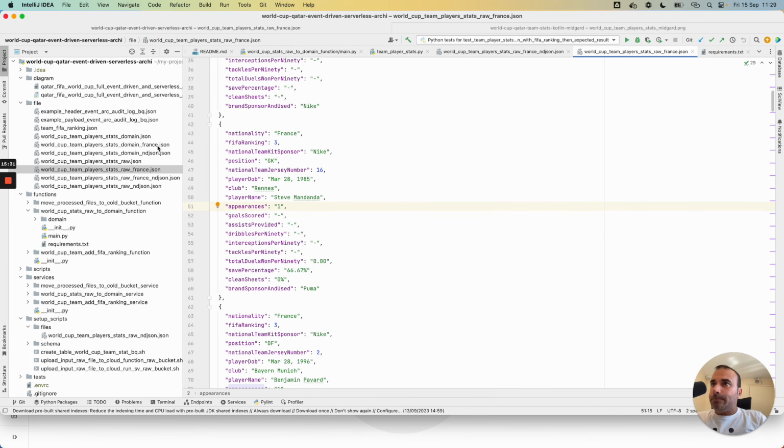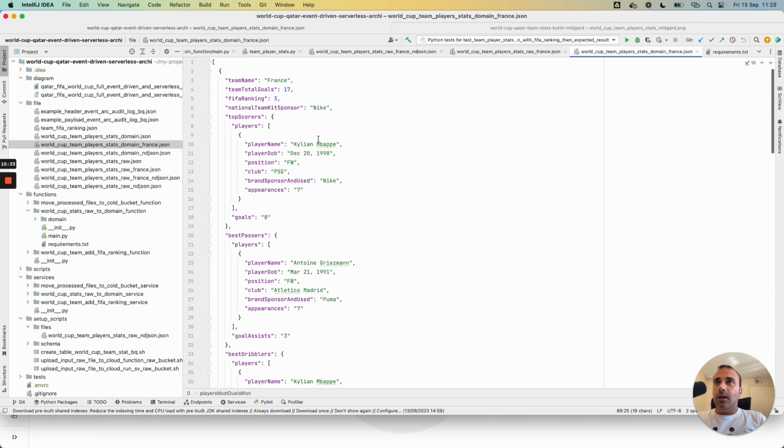For the domain data, I will apply a group by per team, then calculate the total goals per team. In the second cloud function, I will assign the FIFA ranking.